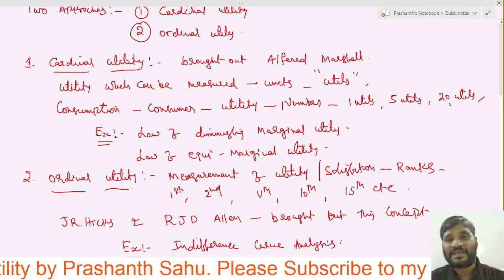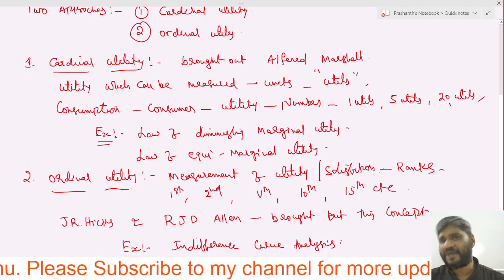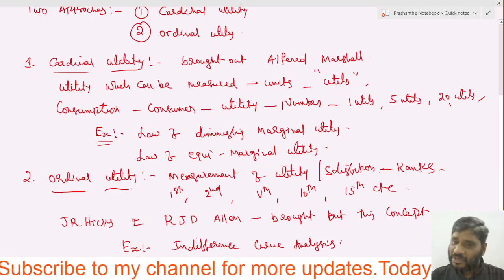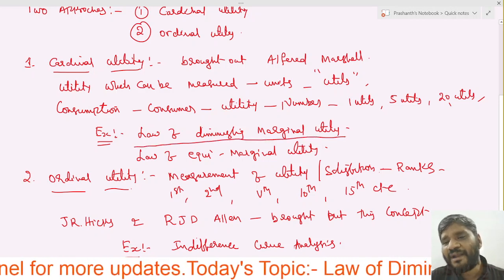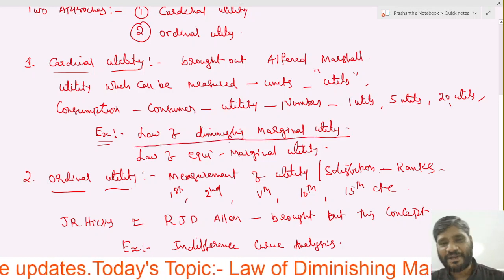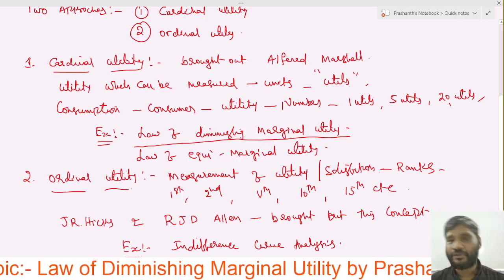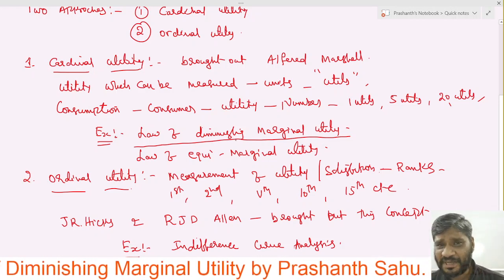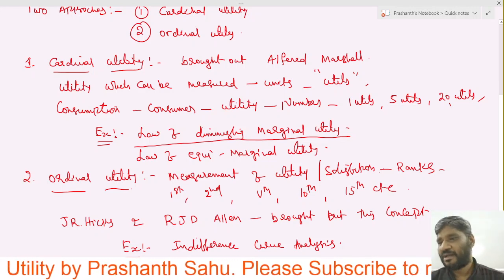This is the best example for ordinal utility. In the upcoming videos, we will learn it one by one. Today, let us go through the number one law under the cardinal utility, that is called the law of diminishing marginal utility. Should we discuss? Let us start. Everybody be active. Now let us discuss.